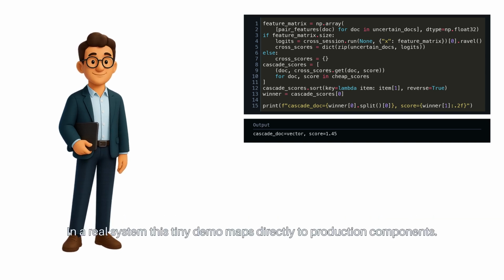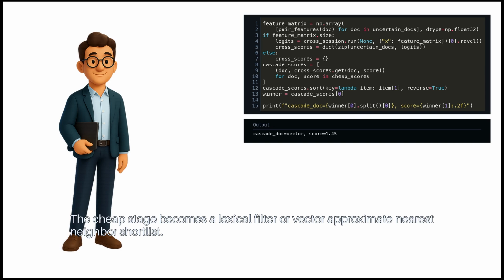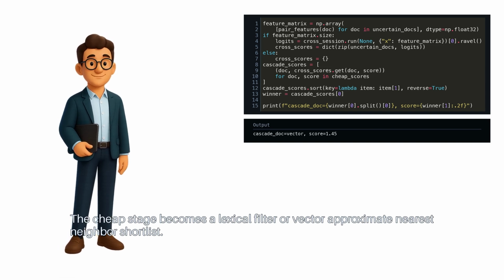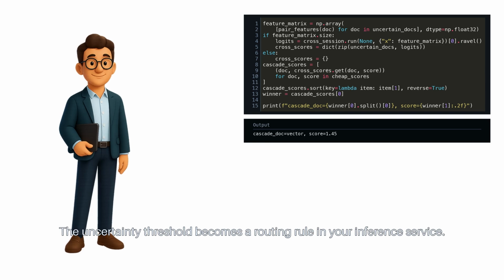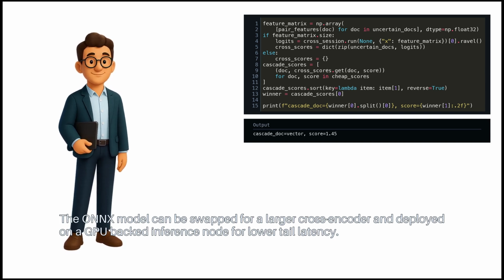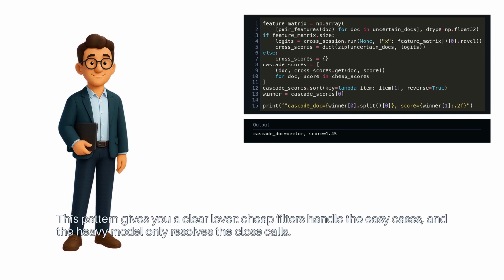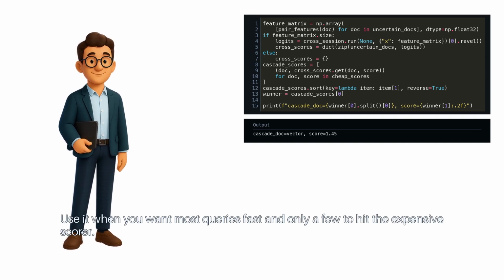In a real system, this tiny demo maps directly to production components. The cheap stage becomes a lexical filter or vector approximate nearest neighbor shortlist. The uncertainty threshold becomes a routing rule in your inference service. The ONNX model can be swapped for a larger cross-encoder and deployed on a GPU-backed inference node for lower tail latency. This pattern gives you a clear lever. Cheap filters handle the easy cases, and the heavy model only resolves the close calls. Use it when you want most queries fast and only a few to hit the expensive score.